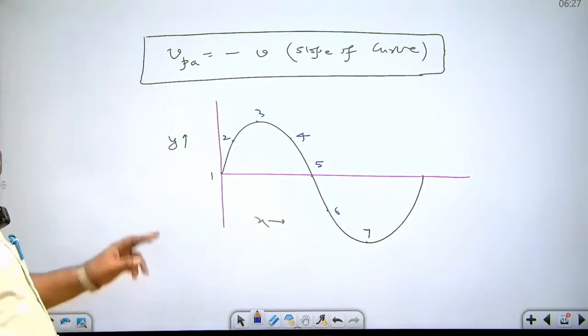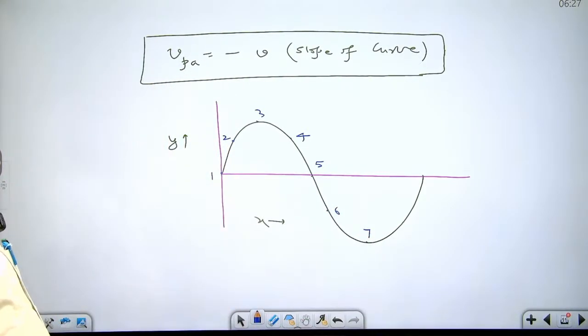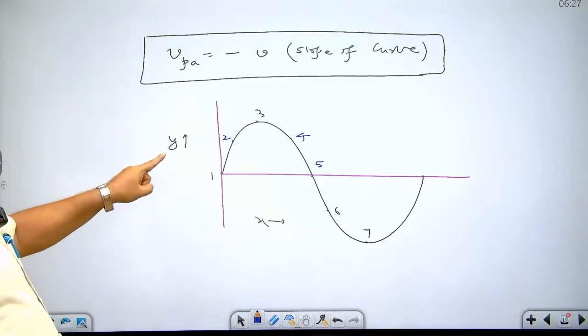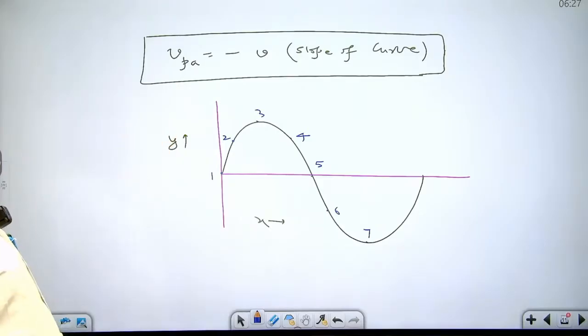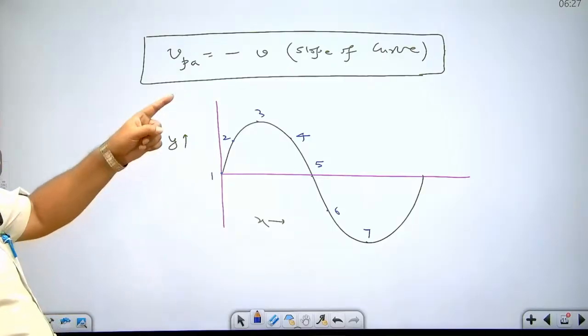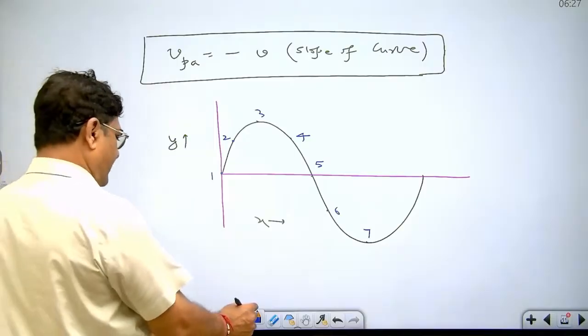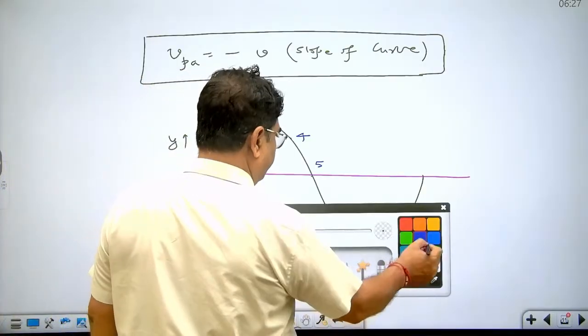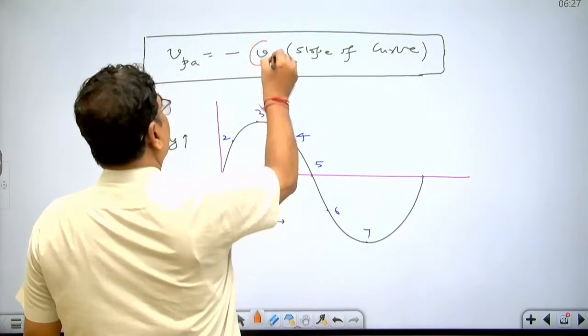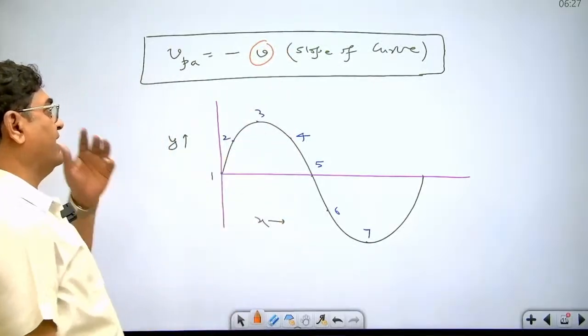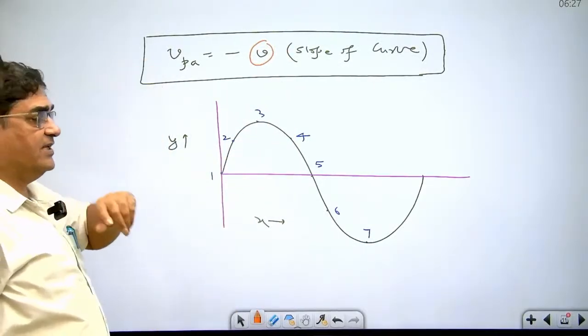Dear student, for particle number 2 slope is positive, because theta is less than 90 degree. If slope is positive, particle speed will be negative, because wave speed remains constant in a given medium. This always remains constant in a given medium, only particle speed changes.